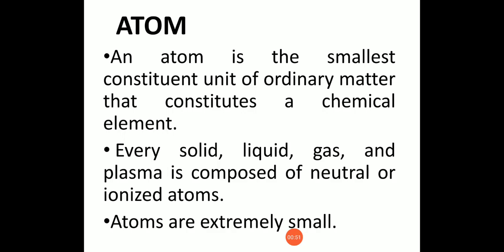neutral or ionized atoms. We have already studied what matter is. So all matter is made up of extremely small particles called atoms. An atom is a very small particle. It is a building block of all matter, and atoms are extremely small. They cannot be seen by our naked eyes. These are the peculiarities of an atom. An atom is the smallest constituent unit of ordinary matter that constitutes a chemical element.